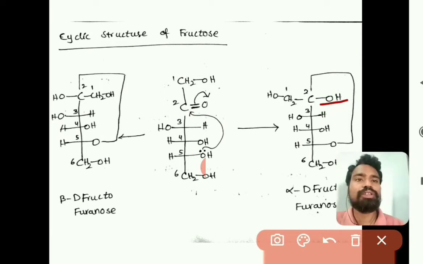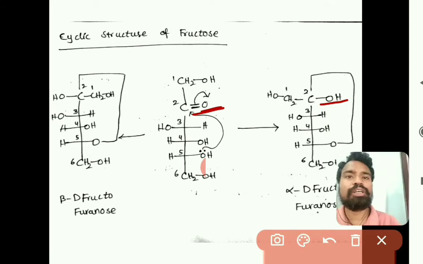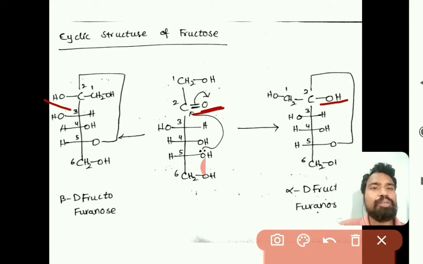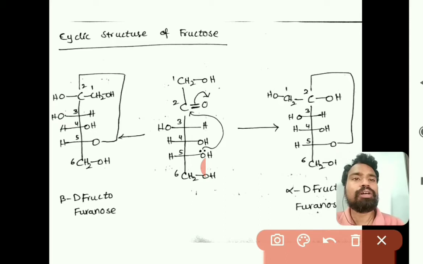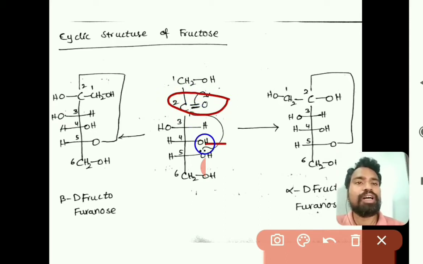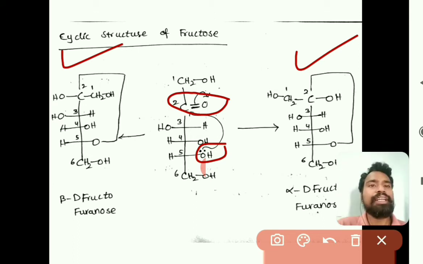This OH may be at the right side or it may be at the left side, right. As this keto group is reacting with one alcohol group, we will be getting two kinds of hemiketal forms,